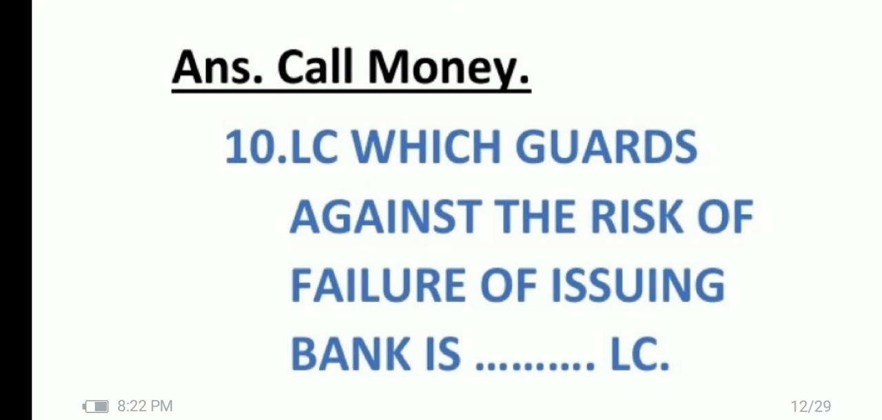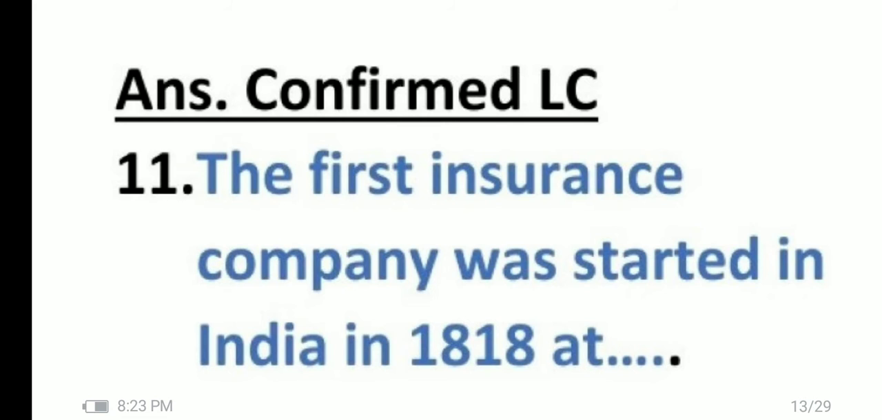Generally in JIB they ask direct questions. They will give 2-3 lines of question and you have to answer that. If it is of half marks they will ask directly, likewise which we have already studied. Now question number 10. LC which guards against the risk of failure of the issuing bank is which type of LC? That is confirmed LC.